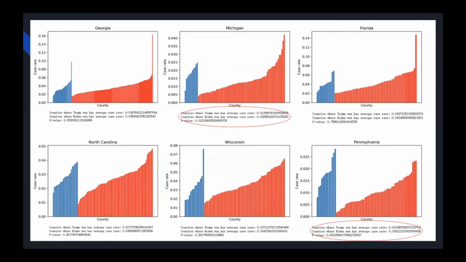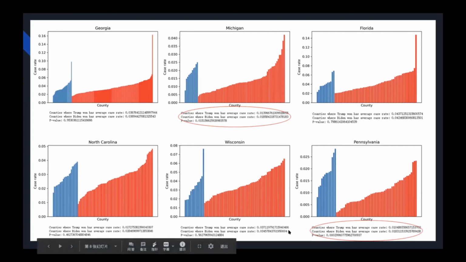Then we compare the case rate of counties where Biden won to the case rate of counties where Trump won by t-test. The statistical analysis indicated that in Pennsylvania and Michigan, the average case rate of counties where Biden won was significantly higher than the counties where Trump won. So far, according to the above result, in Pennsylvania and Michigan, Biden won where the pandemic was more serious. So voters may hope to elect a president who can make some change to alter the situation.